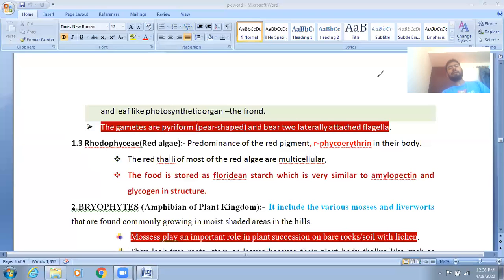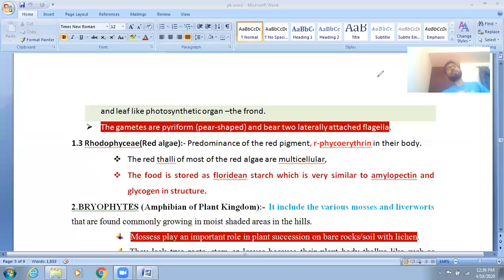Checking their pigments: Chlorophyceae have chlorophyll a and b; Phaeophyceae have chlorophyll a and c as well as fucoxanthin; Rhodophyceae have chlorophyll a and d as well as r-phycoerythrin. For reserve food material, Chlorophyceae have starch, Phaeophyceae have laminarin and mannitol, and Rhodophyceae have Floridian starch.